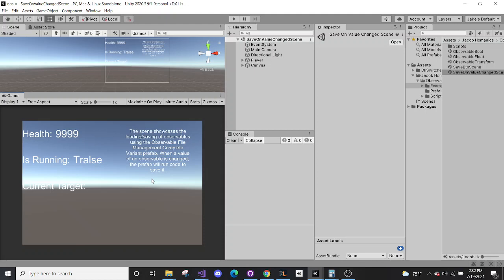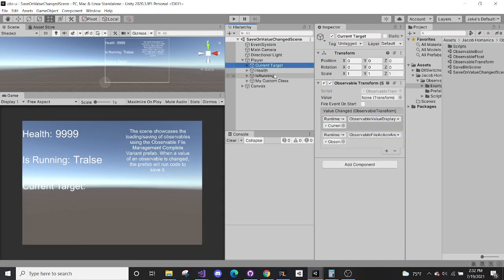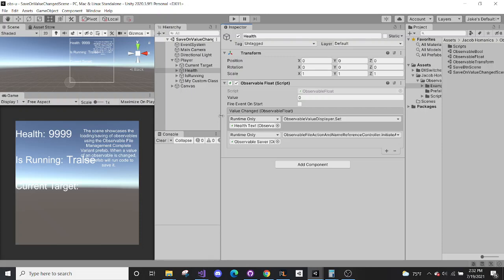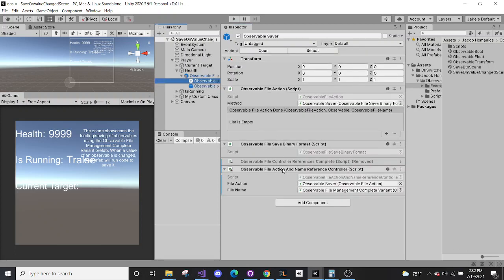So here, instead of pressing on a button, akin to something like Final Fantasy VII, where you reach a save point and you save at that point, this is when a value is changed. The value gets saved. So you can see here we have a new listener, which saves the observable when the value is changed.